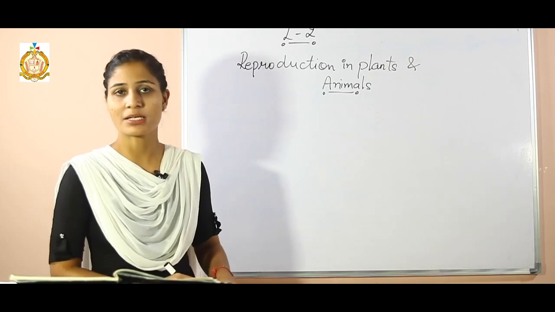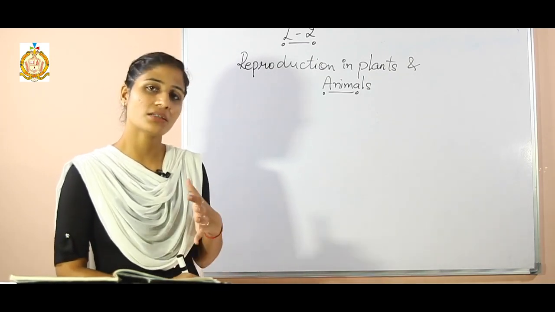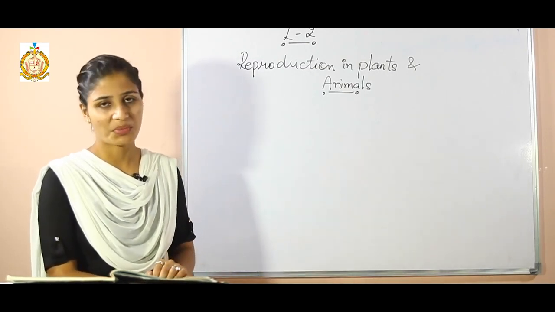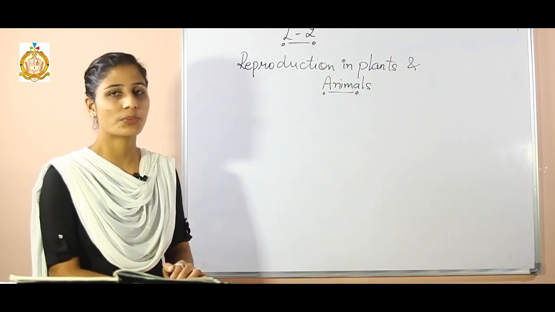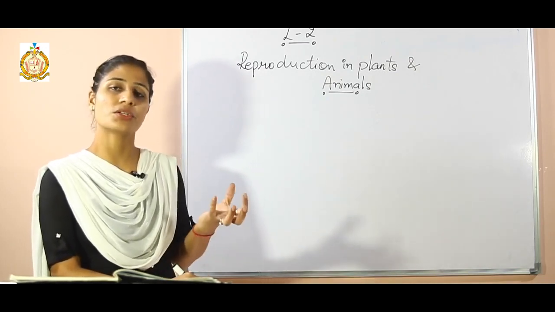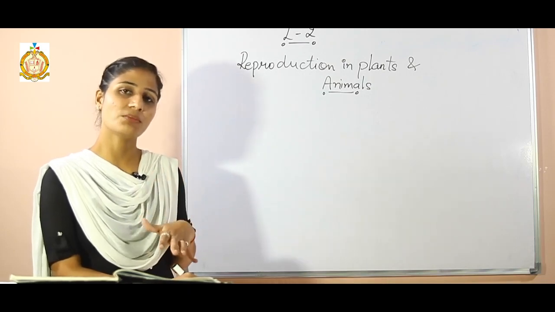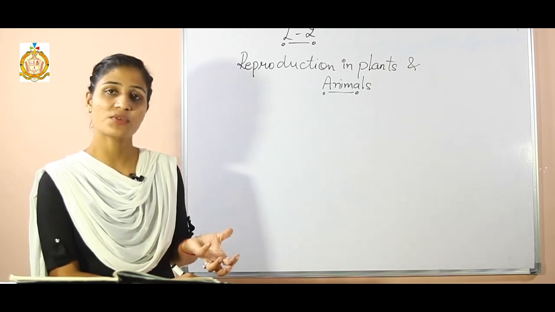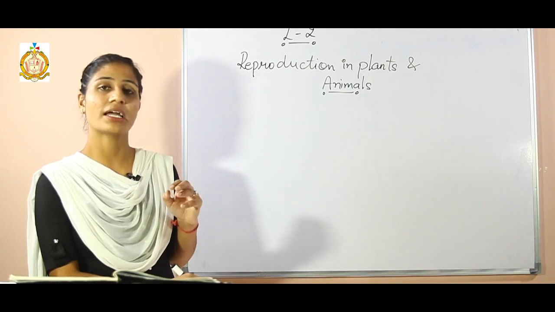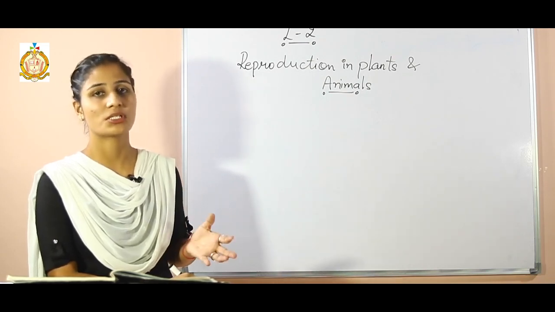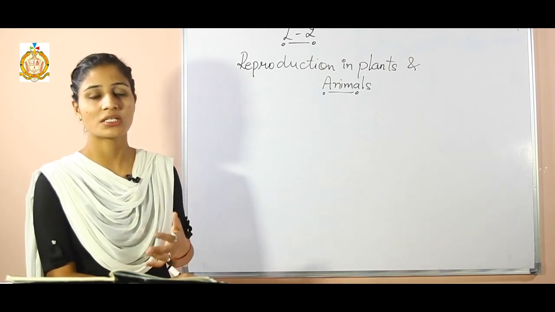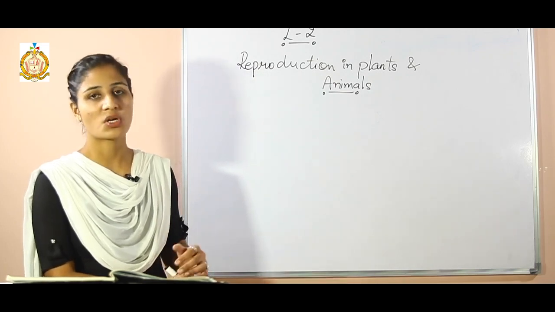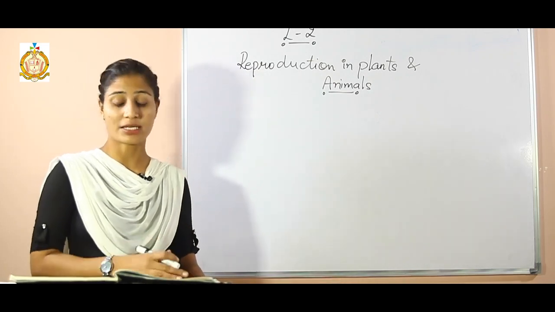Next one is the sexual way. In the sexual way, both parents are needed for the reproduction process. Male as well as female, both are important and play their role. The male contributes the sperm and the female the ovum, and fusion of the ovum with the sperm takes place. After fusion the zygote is formed, and the zygote is converted into the fetus or embryo, and from there the new baby is born. By that way the new generation comes, or reproduction takes place by sexual means.